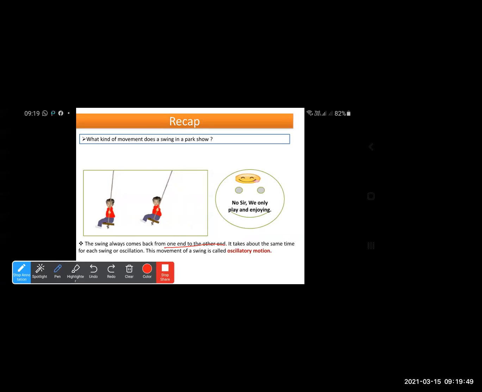The movement of a swing is called oscillatory motion. Now, we all know the meaning of oscillation, right? Something which is moving back and forth, to and fro, is called oscillation, and the object which is moving in the same manner we call oscillatory motion.